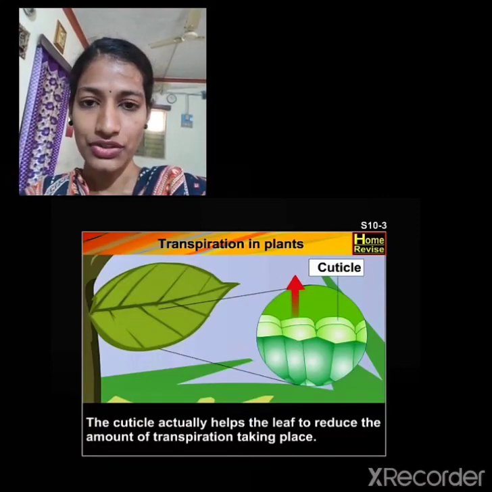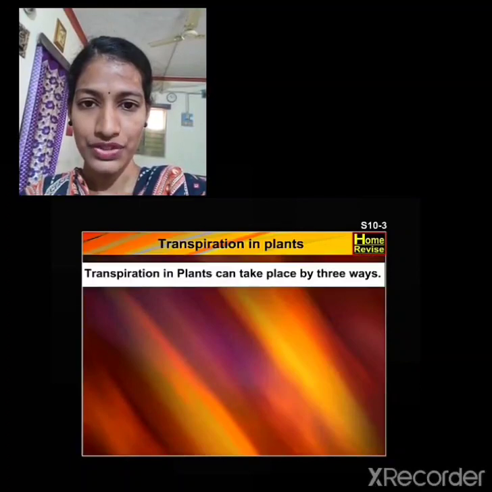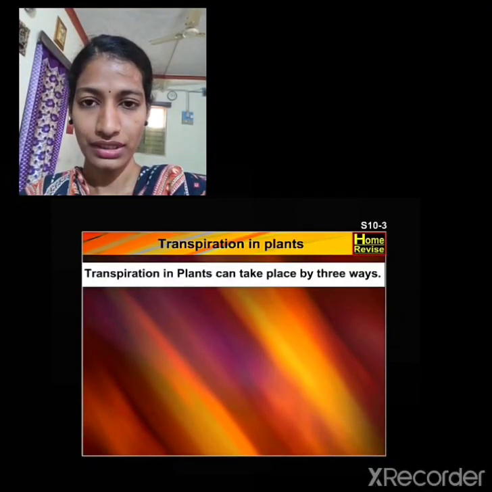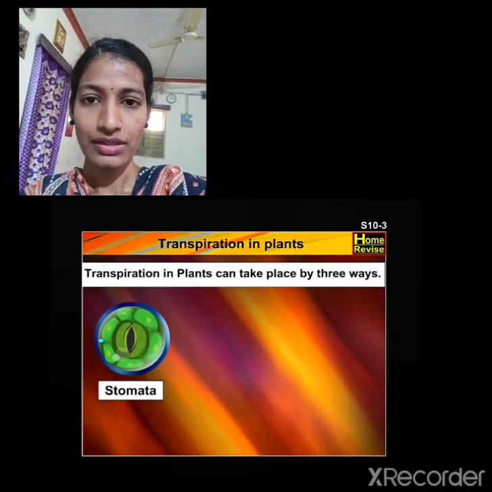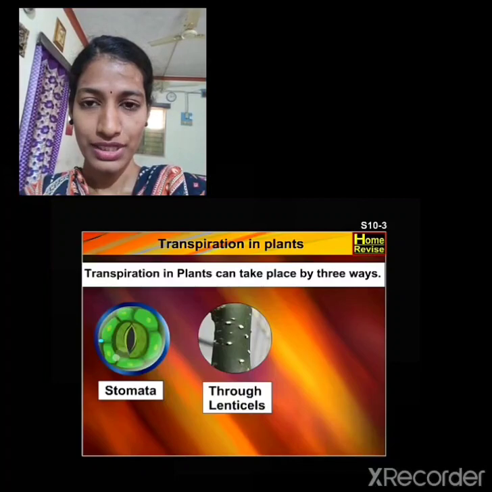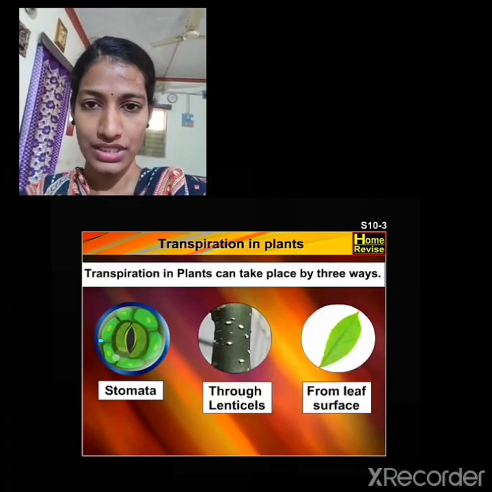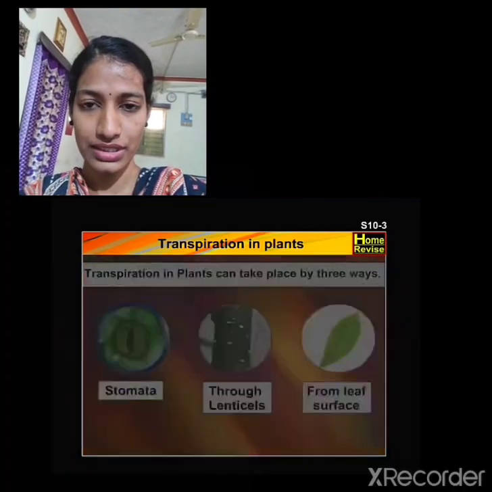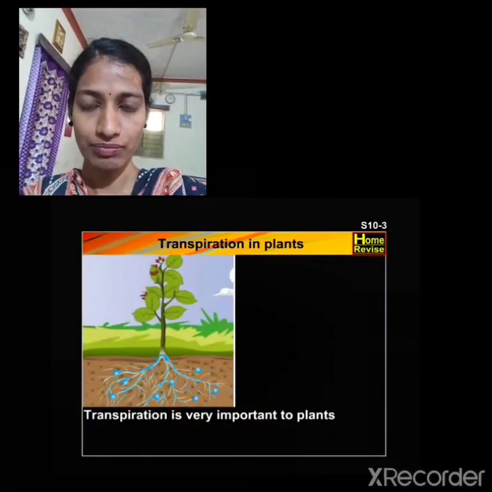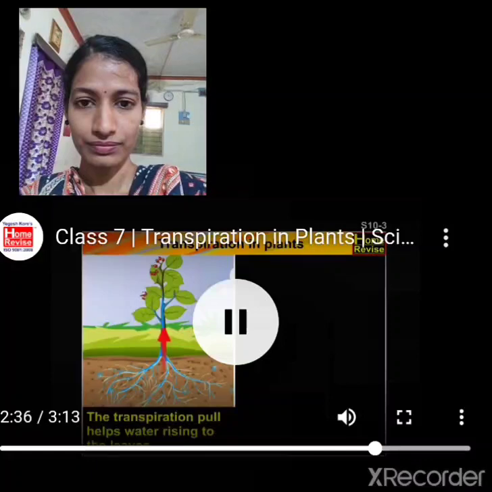So there are usually 3 types of transpiration that take place in the plants. The first one, it is commonly called as the stomatal transpiration. The stomatal transpiration takes place around 80 to 90% in the plant body. The second one, it is through the lenticels, commonly called as lenticular. And the third one, it is the cuticular transpiration.